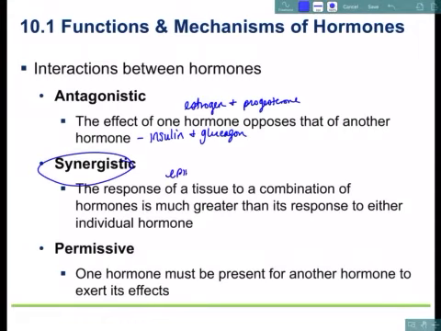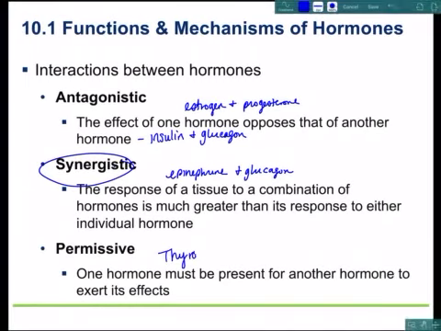Like epinephrine and glucagon, which work together in responding to glucose release into the bloodstream. And permissiveness: one hormone must be present for another hormone to exert its effect. Thyroid hormone works with a lot of the sex hormones to do that. So thyroid hormone is one of those.